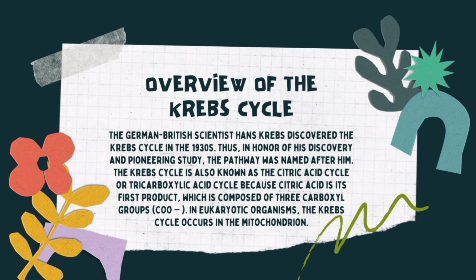The Krebs cycle is also known as the citric acid cycle or tricarboxylic acid cycle because citric acid is its first product, which is composed of three carboxyl groups, or the COO.